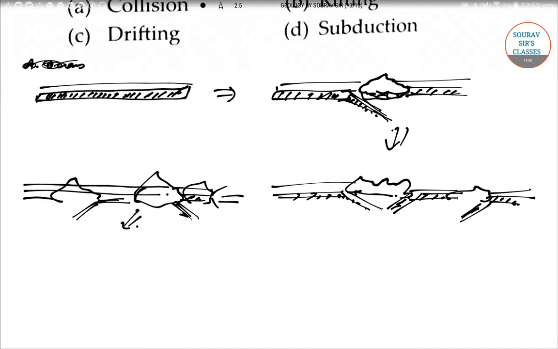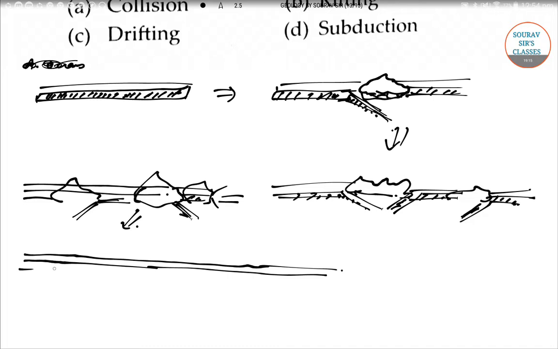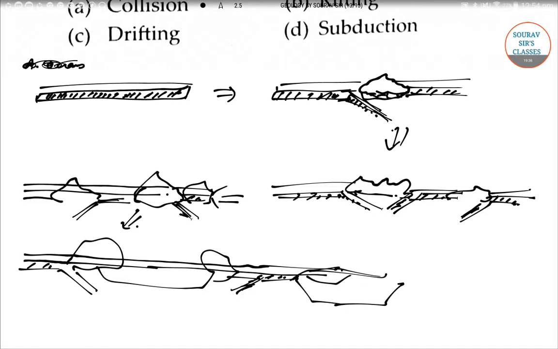And then at last it will be like this structure. This is impending continental collisions that create supercontinents.